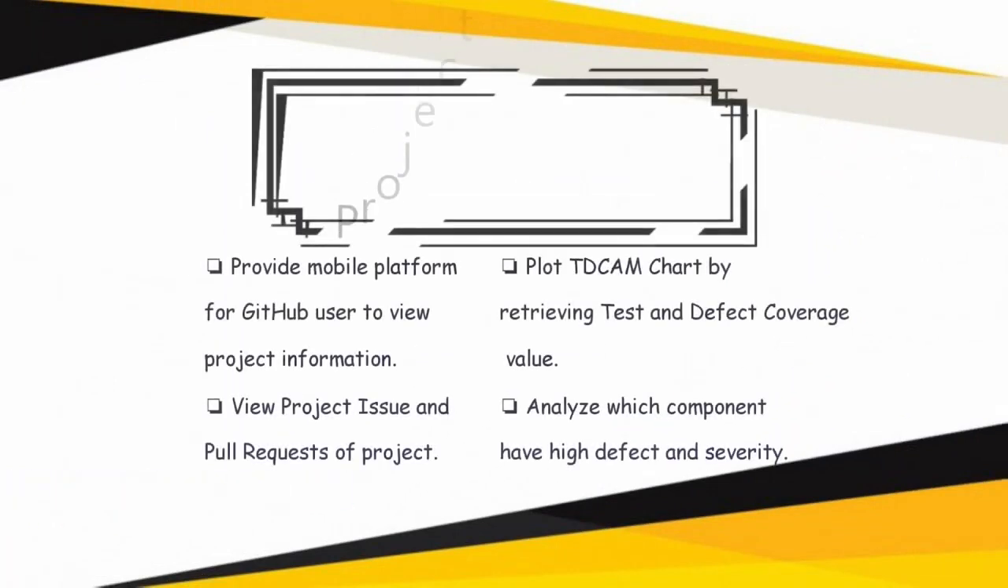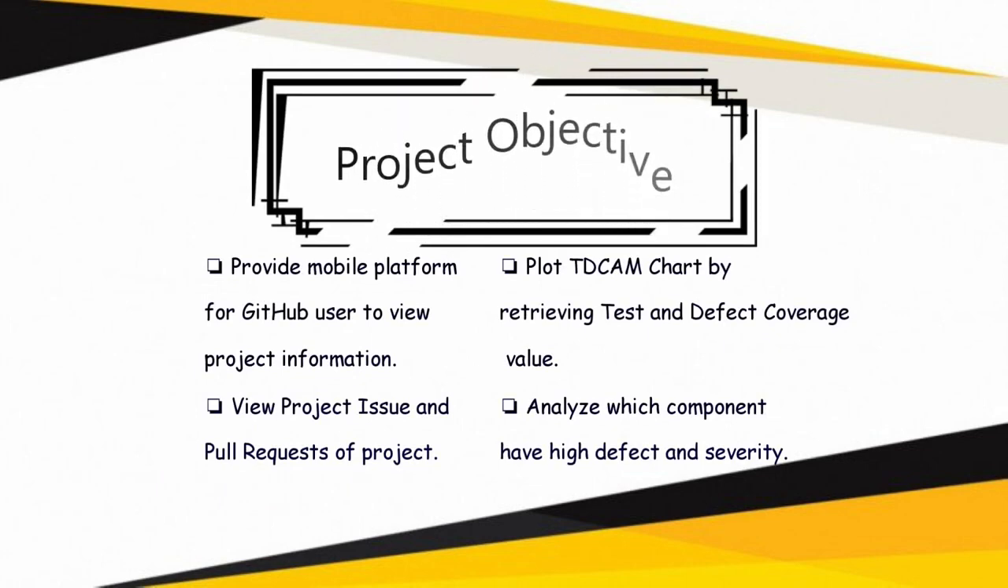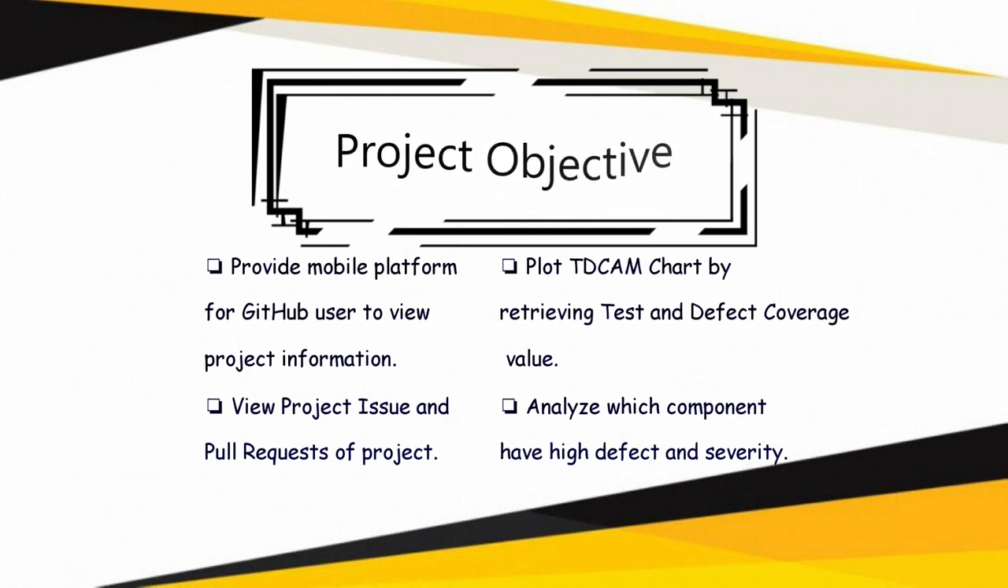There are four system objectives to be achieved. The first one is to provide a mobile platform for GitHub users to view their project repository information without going to the website. Next is to allow users to view issues and pull requests from the project repository that have been made by contributors or team members related to the project. The third objective is to plot the TDCAM chart by retrieving test and defect coverage values, which will be calculated using the TDCAM engine. The final objective is to analyze which components in the project repository have high defects and severity in them.